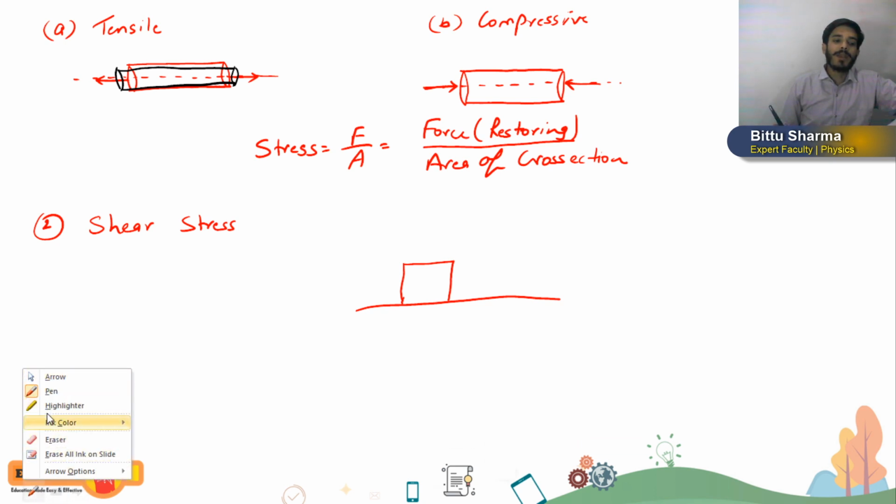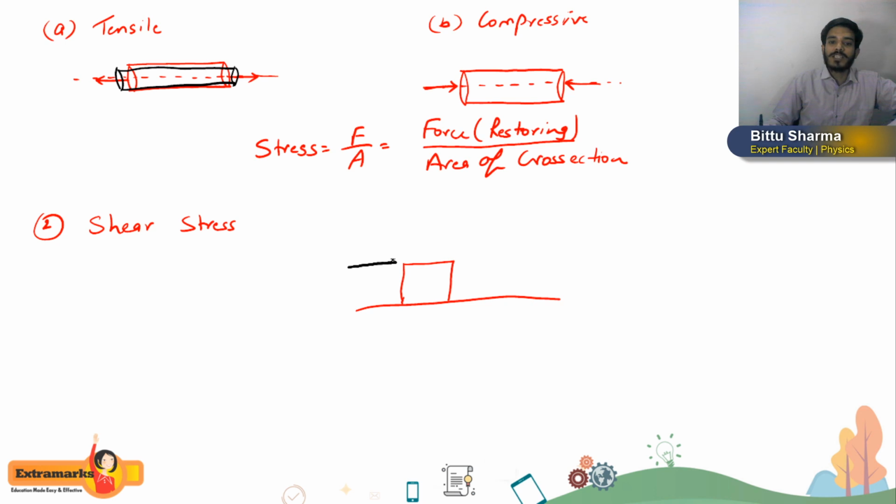And if I apply tangential force on this block, tangential force means on this upper face, I am applying force in this direction, due to which, students, the shape of the block will be like this. See this black dotted shape, you can see. This will be the new shape of the block. Now what shear stress means? Shear stress formula will become, again it will be force per area, but which force will it be? It is tangential force. Getting or not?